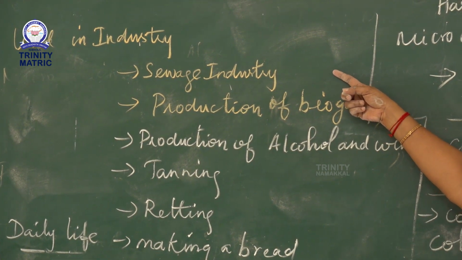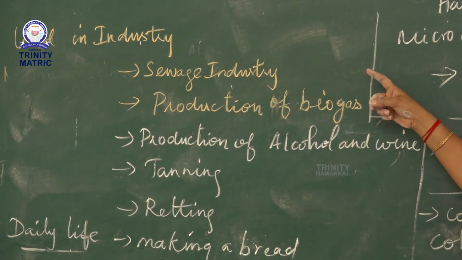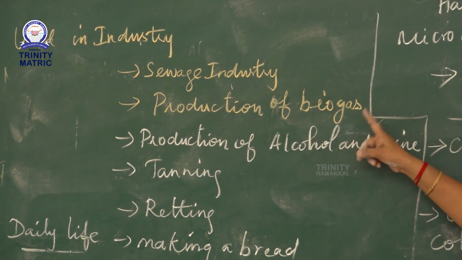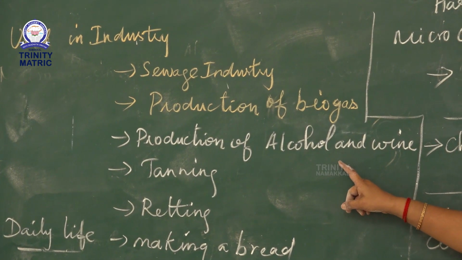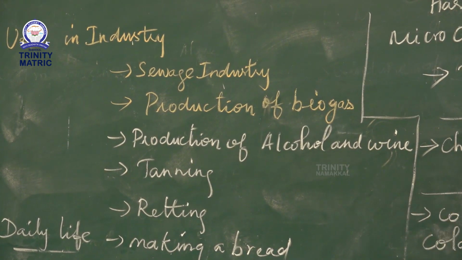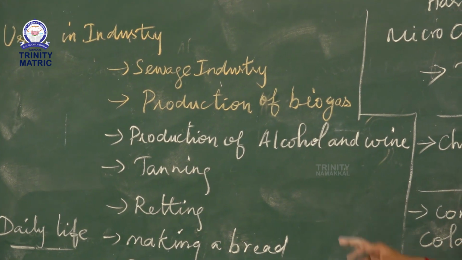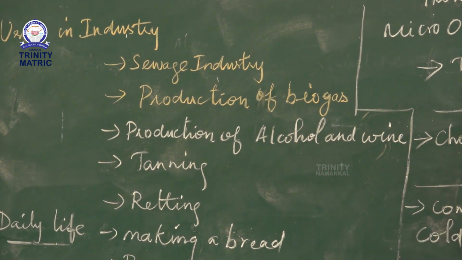In the sewage industry they are used in wastewater treatment, and in production of biogas. Then production of alcohol and wine. Then tanning, which is used in the leather industry.